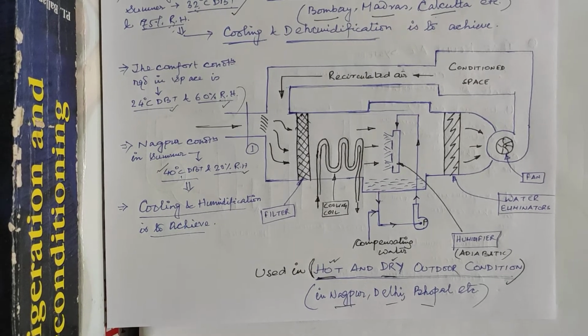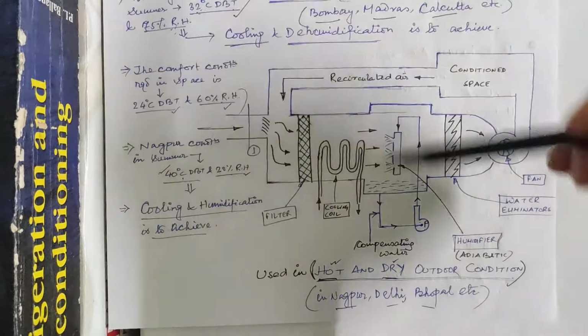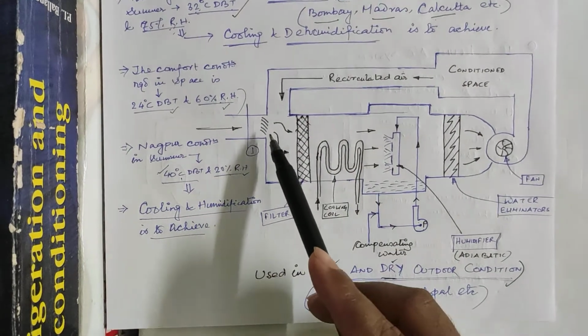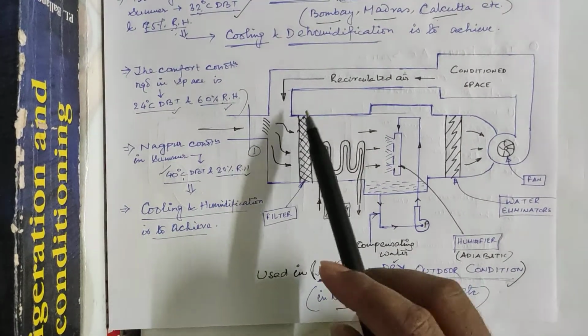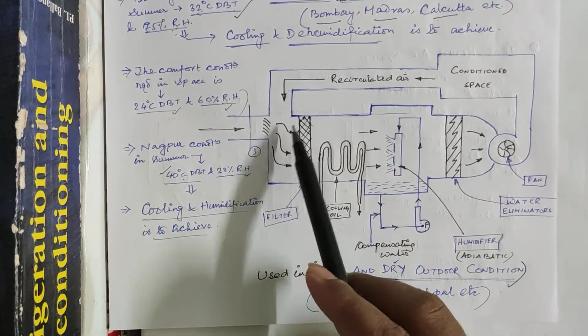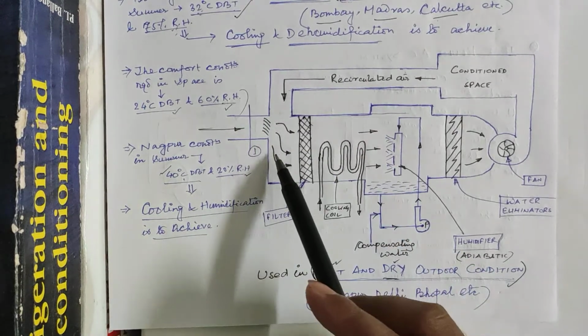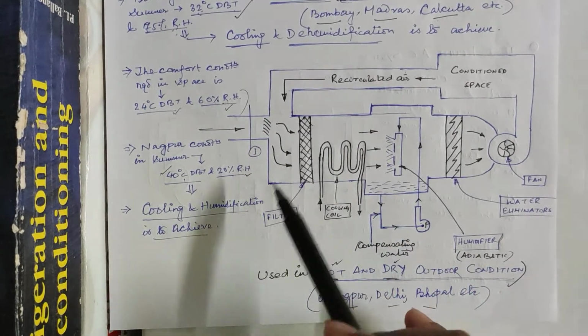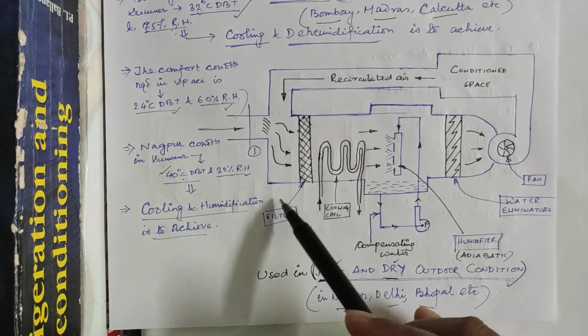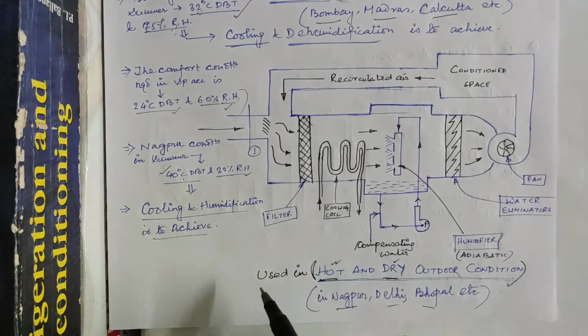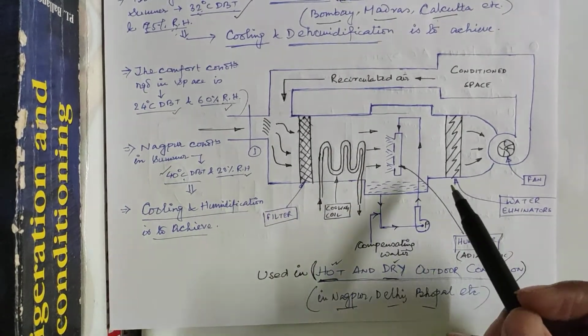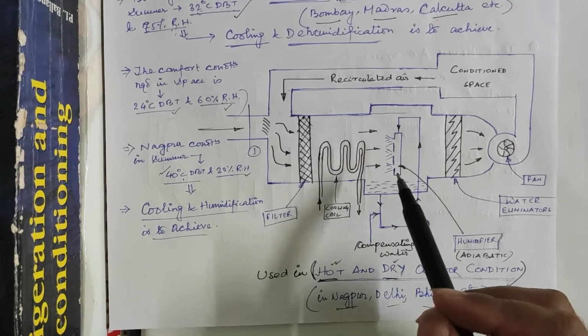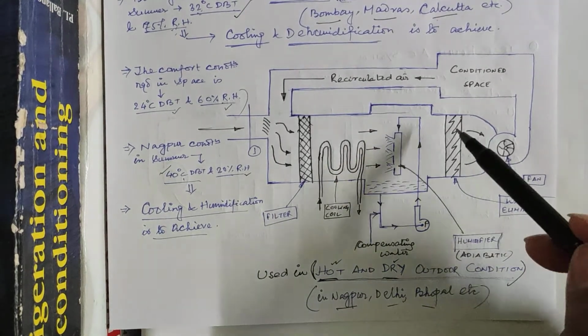Now for these places, what is the difference in the two arrangements? First, the damper will be there. After passing through the damper, the outdoor air will mix with the recirculated air, and that will pass through the filter where dirt and other impurities will be removed. Then it will pass through the cooling coil, and after passing through the cooling coil, the cooled air is to be passed over a humidifier.